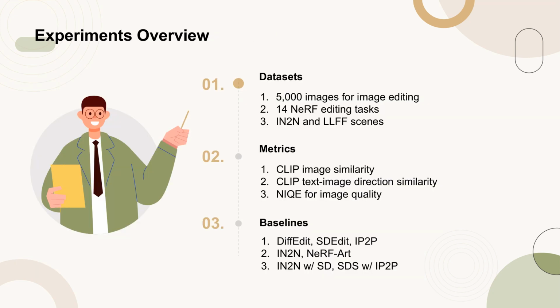The experiments were conducted using datasets specifically designed for image and NeRF editing. For image editing, a dataset of 5,000 images paired with instructions was used. For NeRF editing, 14 different tasks were evaluated using scenes from IN2N and LLFF. The metrics employed to evaluate the performance include CLIP image similarity, which measures the similarity between the edited and original images, CLIP text-image direction similarity, which assesses the agreement between the change in images and text captions, and NIQE, a no-reference image quality metric.